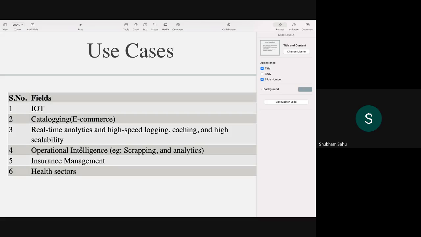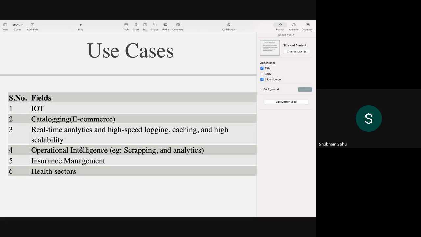The payload is not going to be the same all the time, it can change anytime. In a simple way, we can say the data can be unstructured, there won't be structured data.